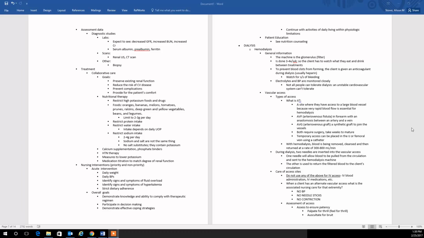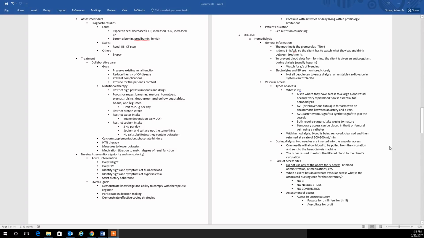In terms of vascular access, patients will need a fistula, could be an AV fistula or like an arteriovenous graft. Both require a surgery, and then it takes a few weeks for that site to mature. During dialysis, 2 needles are actually inserted into this vascular access space. Be sure to never ever use the fistula for IV access. It's not meant for blood administration or IV administration, etc.